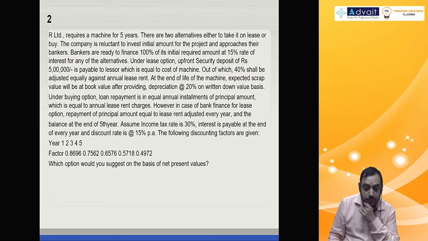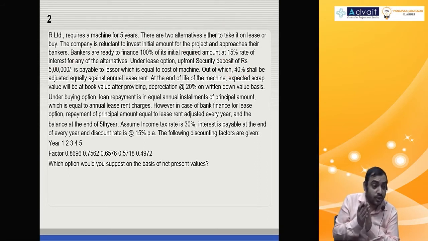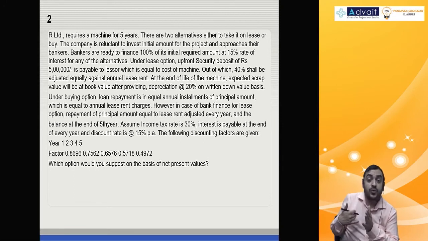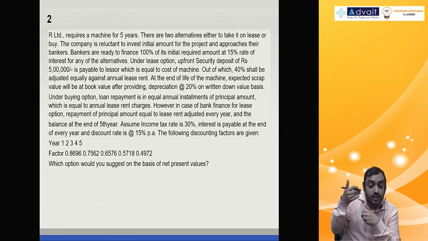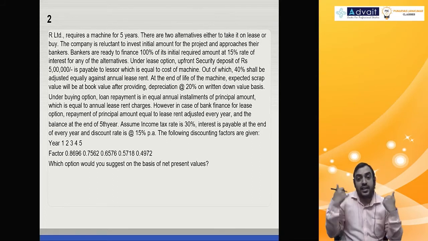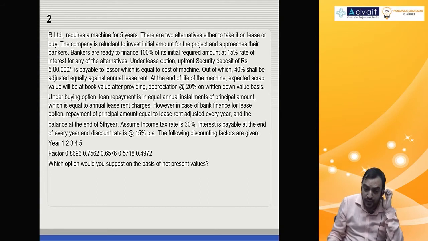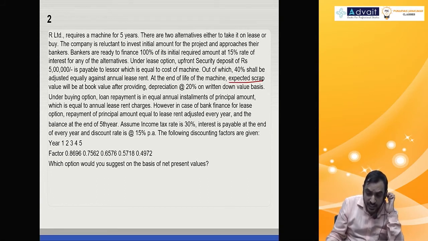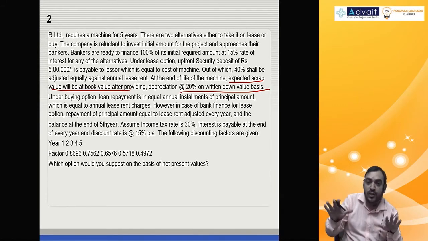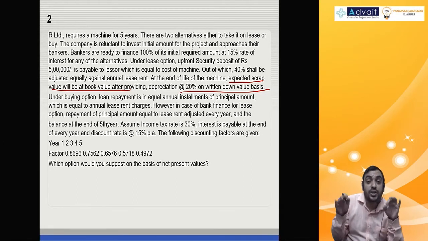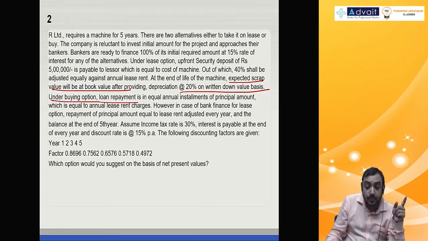At the end of the life of the machine, what will happen again? On the end of the lease term, only balance 3 lakh will come to the lessee, because 5 lakh is paid at the beginning, 2 lakh is already adjusted. Balance 3 lakh only lessor will pay lessee at the end of lease term. At the end of life of the machine, expected scrap value will be equal to book value after providing depreciation at 20% WDV basis, which means no scrap value and book value both are same, no profit or loss, no tax impact. Under buying option, loan repayment is equal annual installment of principal amount.